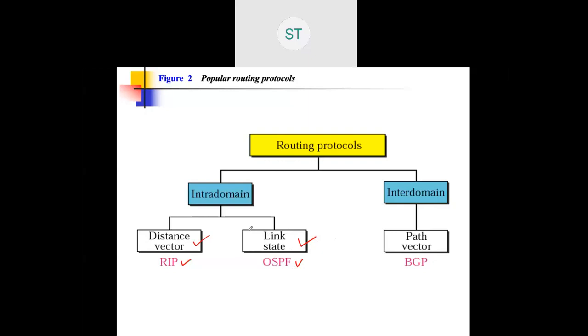The distance vector is completely based on path or distance in terms of hops. In that case, it will not take the traffic completely into account, but it will find its own path. For inter-domain routing, it is path vector, which is the border gateway protocol. Because when you are crossing the autonomous system, BGP comes into the picture.